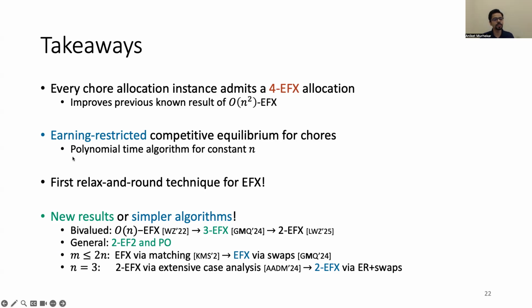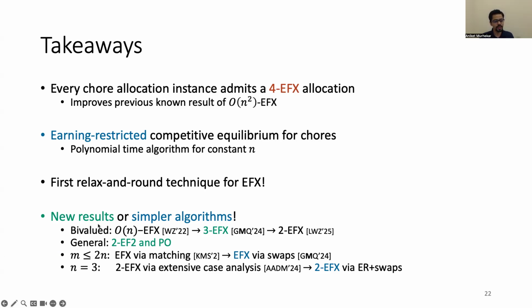The computation of such a solution, even fractionally, is an important question for future work. But we do obtain polynomial time computation when the number of agents is constant. And more generally, I'd like to point out that this is the first relax and round technique for EFX. It's a centralized general approach, and I believe we do need more such approaches, which work more generally for EFX.